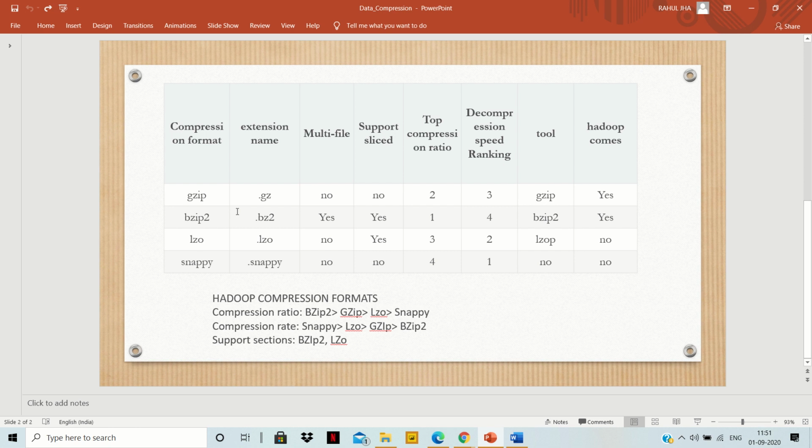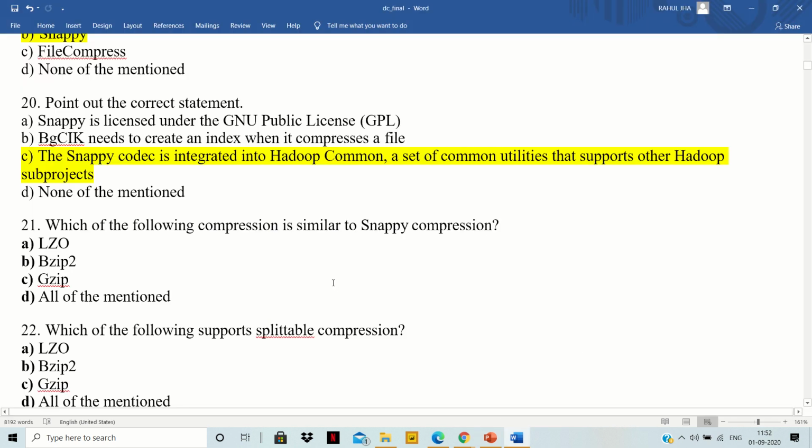So you can learn where we are using each of them. It is best to use Snappy because it has modest compression ratios, and it is very good to use. Snappy's compression rate is greater than LZO, so Snappy works almost similarly to LZO. Now going back to our question, the right answer for which one is similar to Snappy compression will be A, which is LZO. So you can understand what they are: they are all compression techniques or compression formats which Hadoop uses to compress files.